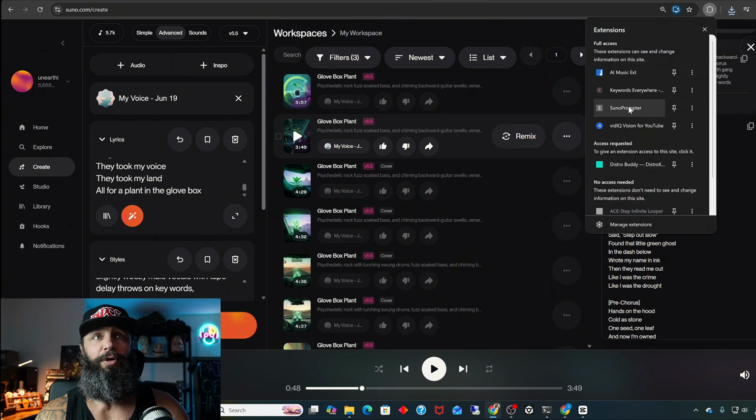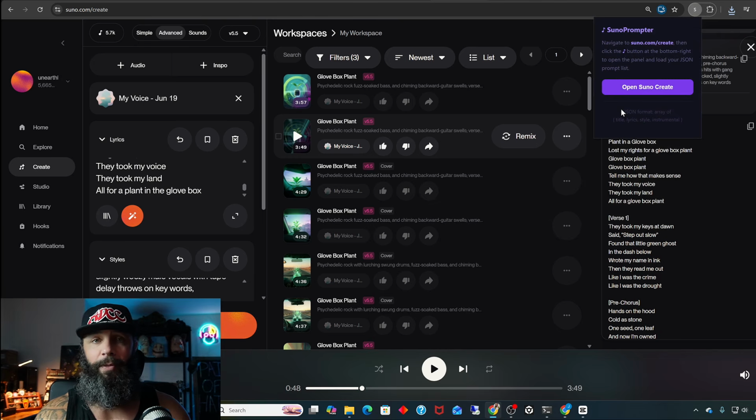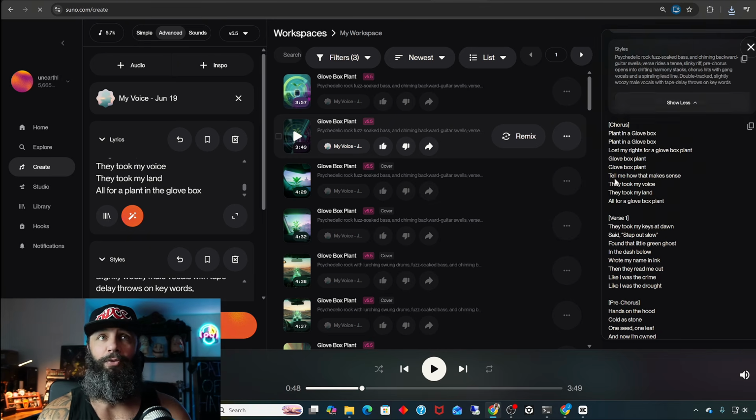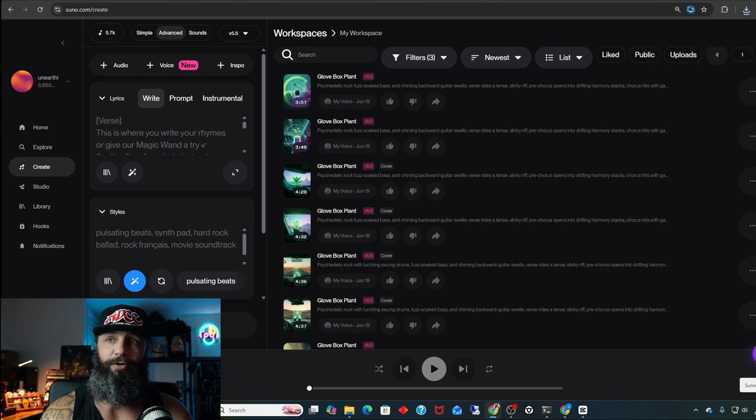This is another community-built Chrome extension. You're just going to manually do your lyrics how you want to do them. But if you want to get your hands on this Chrome extension or whatnot, it's in the paid school community.